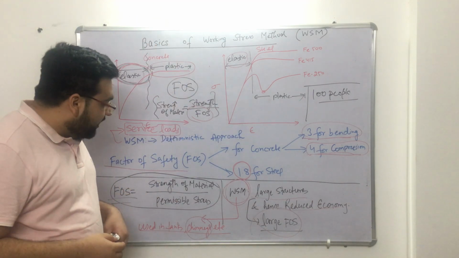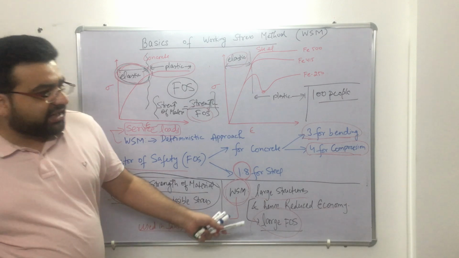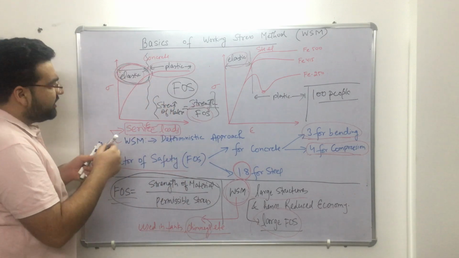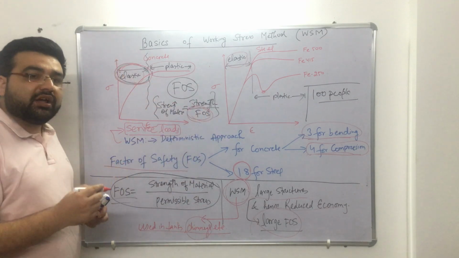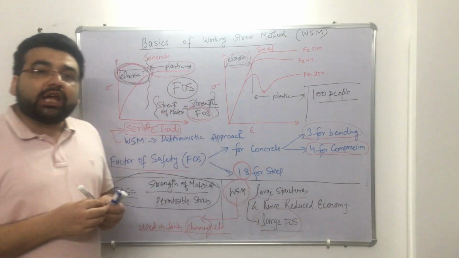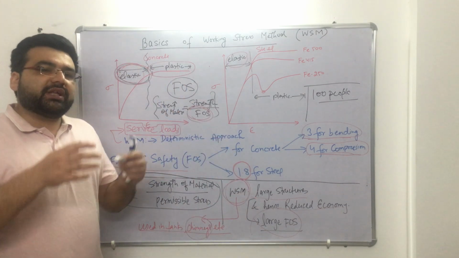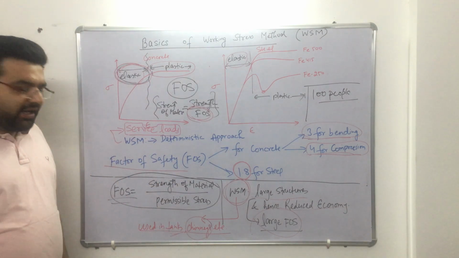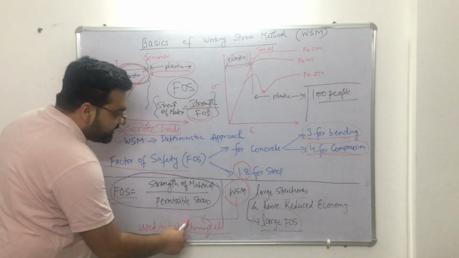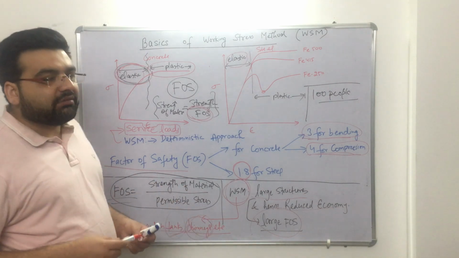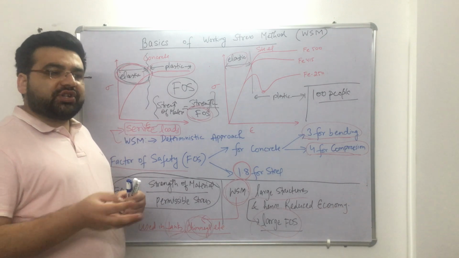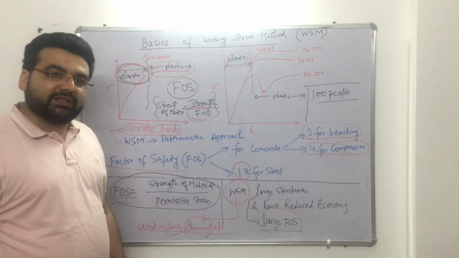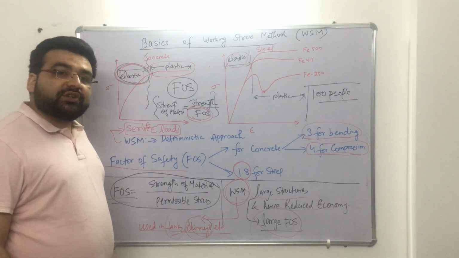Let us say there is a very huge wind, that is also taken into consideration, because we are applying a very large factor of safety, but there is no such probability of some extra loading, apart from the self weight of the chimney. Similarly in water tanks. So a few things like water tanks and chimneys are still designed as per the working stress method, but other normal structures, your beams, columns, slabs and other things, are not designed as per the working stress method. So this was about the working stress method.